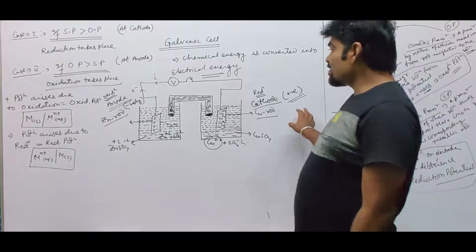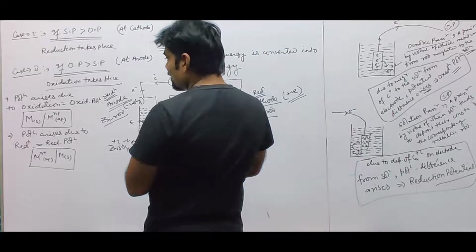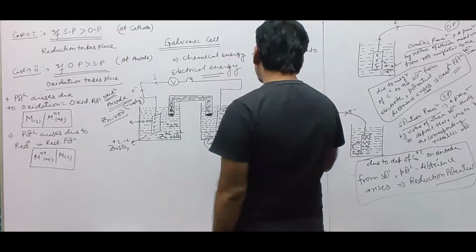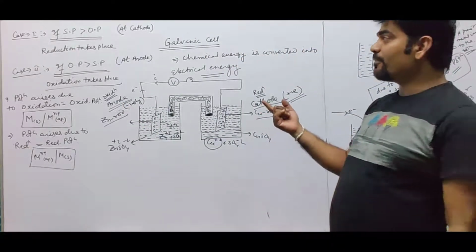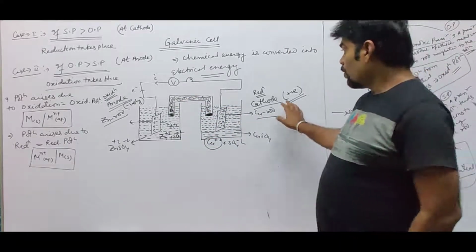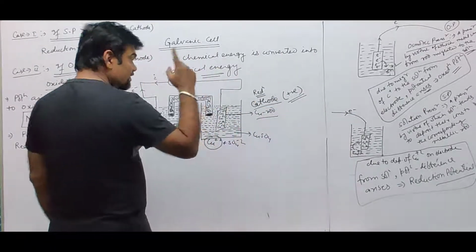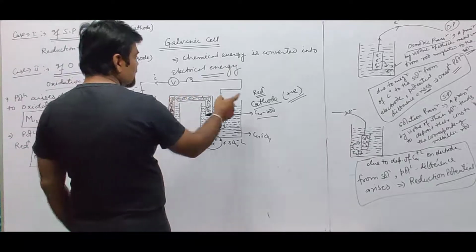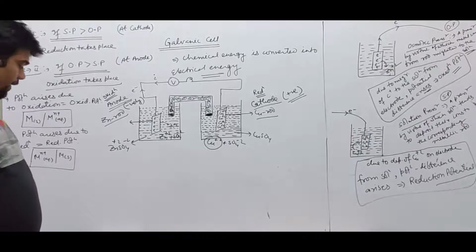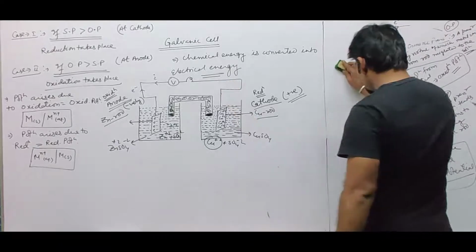So over here, this charge convention is opposite to the charge convention as per the electrolytic cell. In electrolytic cell, you might have remembered, anode was positively charged and cathode was negatively charged, when we pass electric current externally through the solution. Over here, negative charge is on anode, positive charge is on cathode. Understood? Okay. Now, further we'll see this salt bridge.